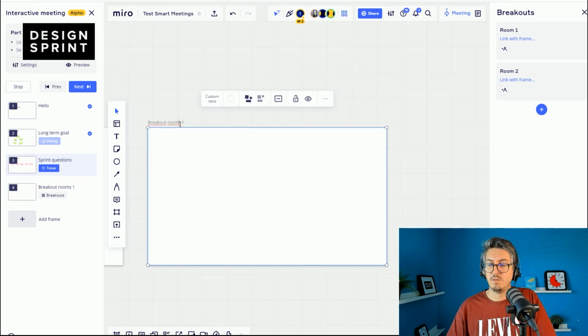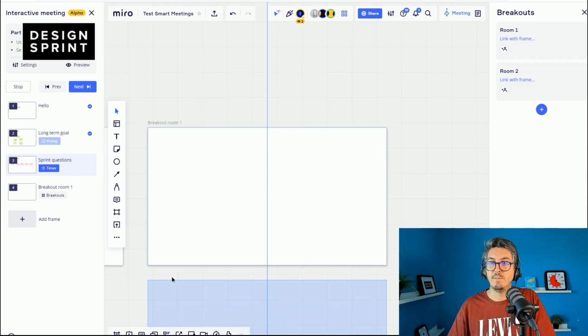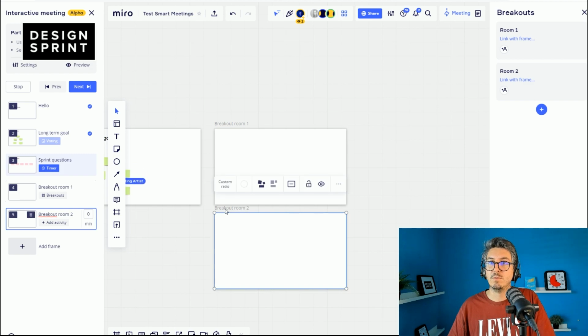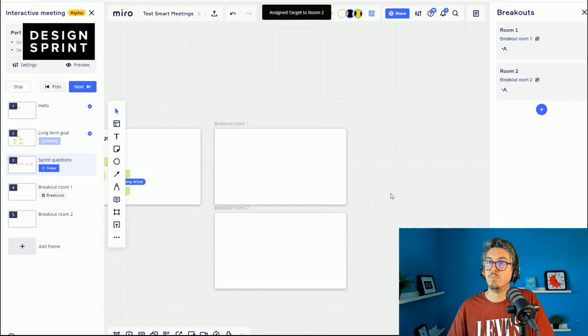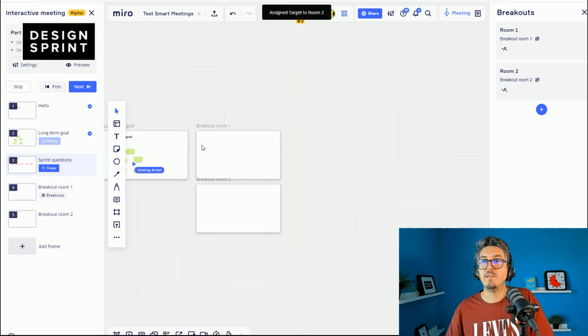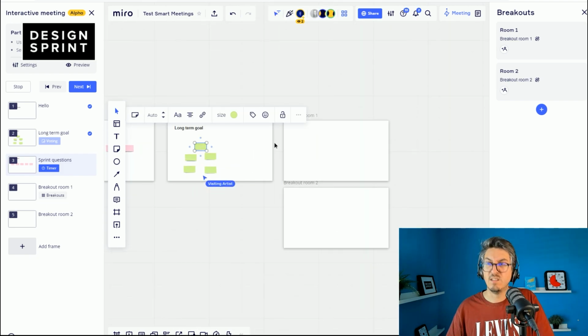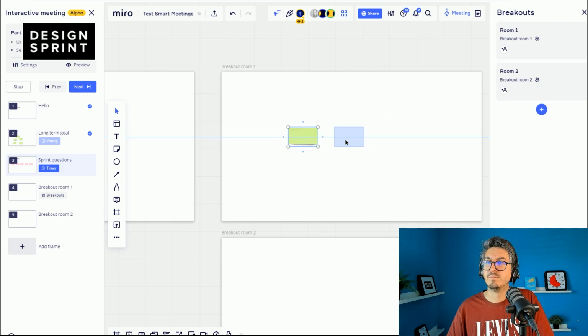Breakout room 1. And then should I add one like 2, for example? So room 1 is linked with frame breakout room 1, and room 2 with breakout room 2. Makes sense. And I will just add some stickies to work on.